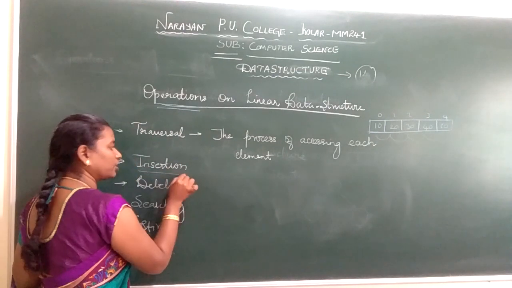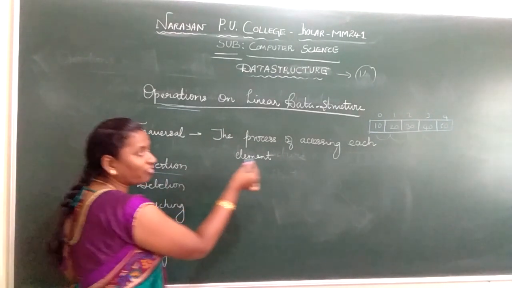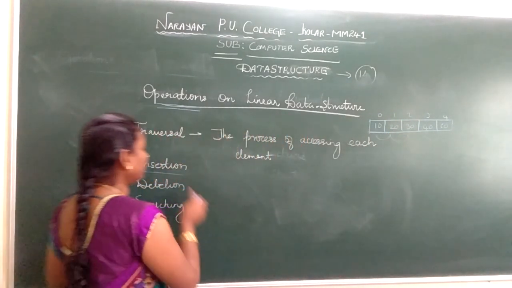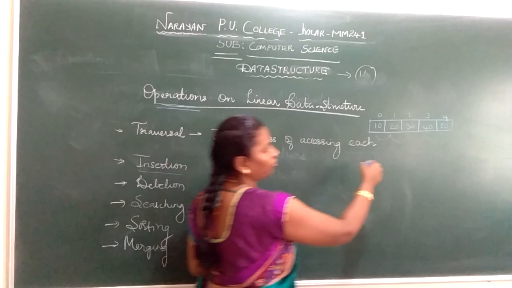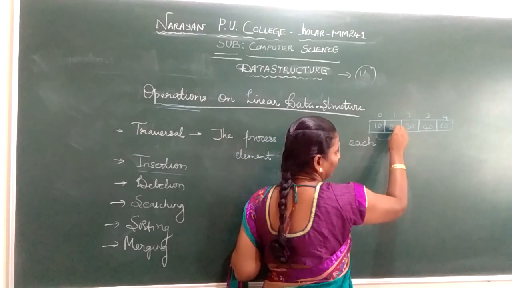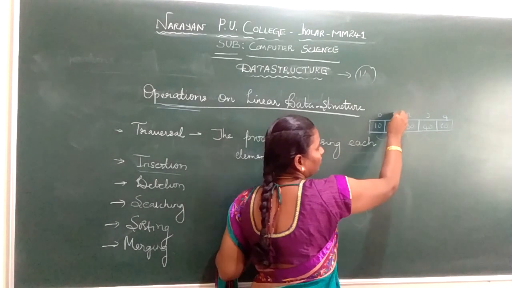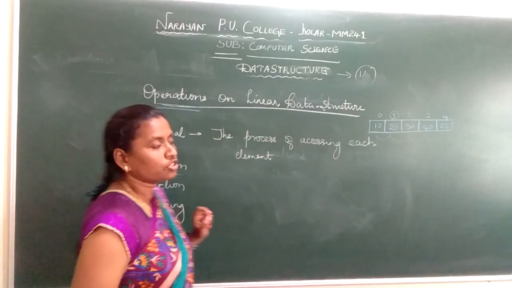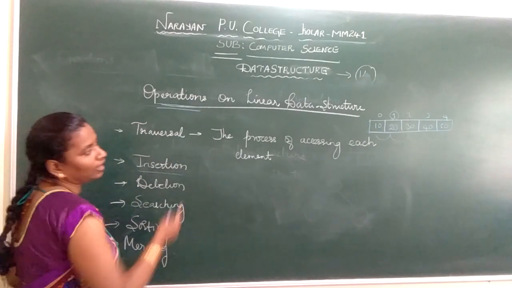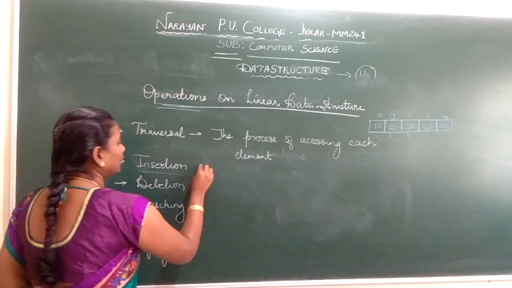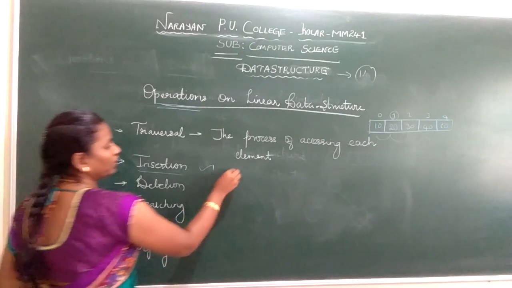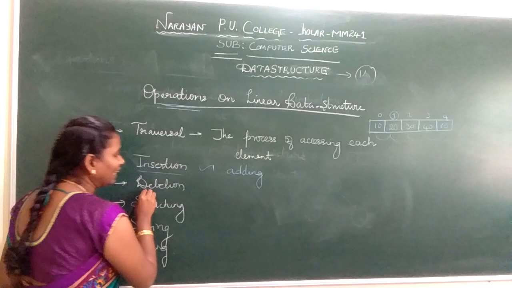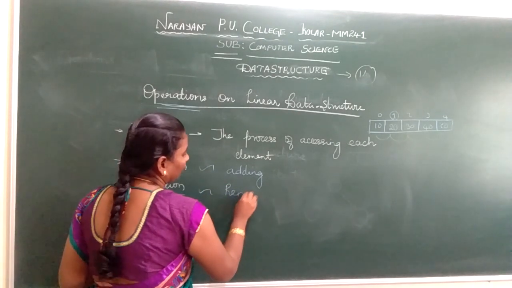Next operation, insertion. The process of adding or inserting an element in your data structure is called insertion. I repeat, the process of adding. Imagine at this place I want to add 20. If I give the position, index 1, at position 1 I need to insert the element 20. So the process of adding a new element in the data structure is called insertion. Deletion, the process of removing.